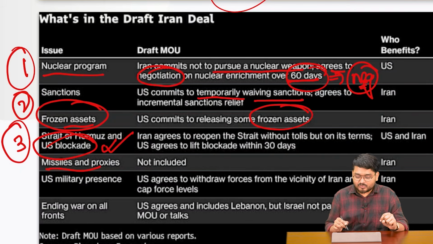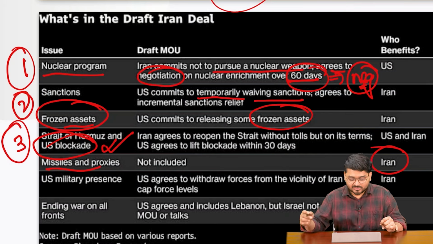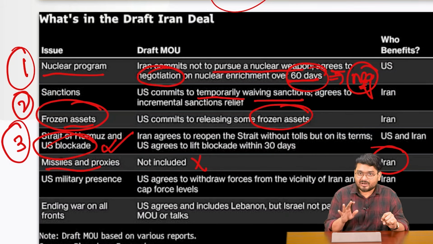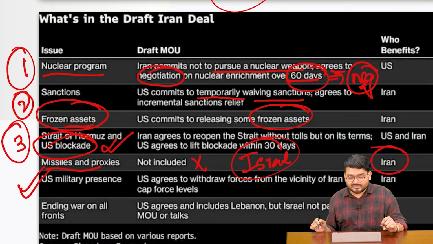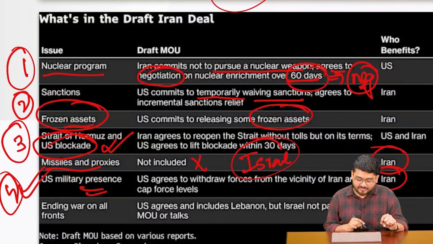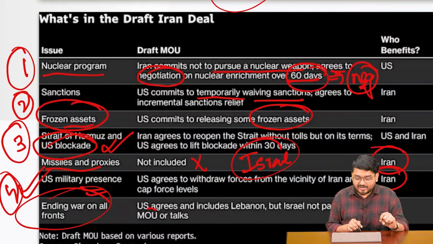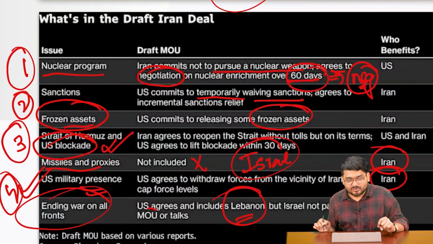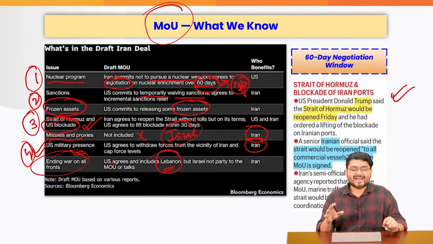Missiles and proxies which Iran has developed over a period of time, such as Hezbollah and various others, have not been included in this memorandum, not included in this deal, which has angered Israel, right? Now, US military presence, right, will be removed according to the US, and it will benefit Iran. And ending the war on all fronts has been agreed between Iran and US, though, for example, the war that includes Lebanon will not be included, and various other regions, right? So this is exactly how this agreement has started.